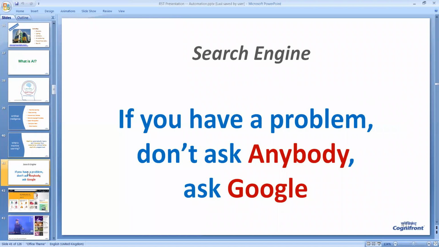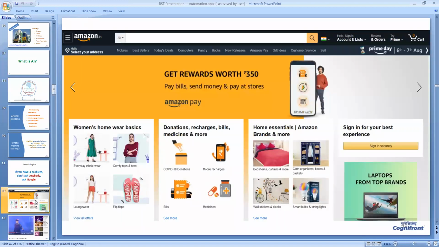Now, an example or application of artificial intelligence and machine learning is Google search. You type any keyword in Google, and the Google search engine will give you the corresponding information. Similarly, when you go to Amazon and search for some item, immediately a list of other recommended items is shown to you automatically. All this happens because of artificial intelligence.